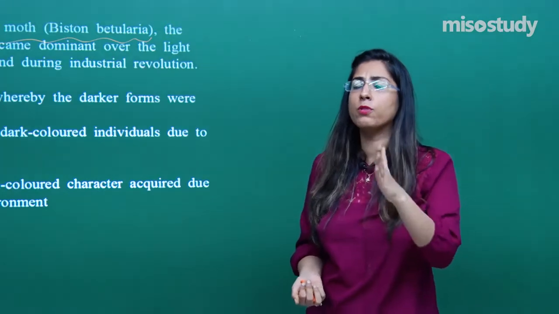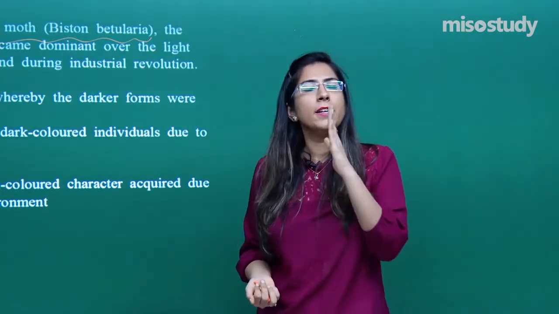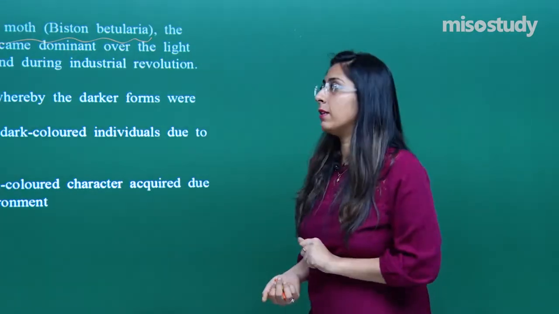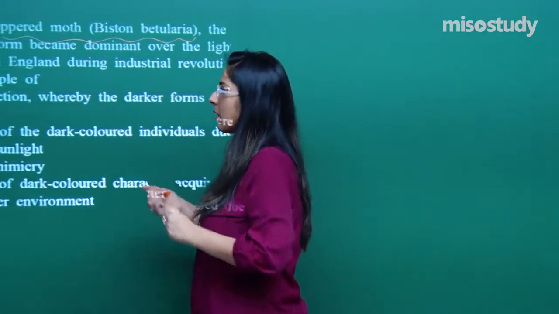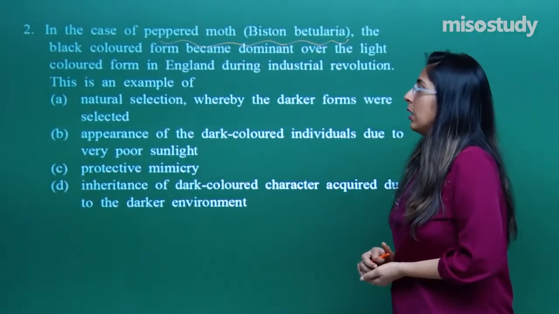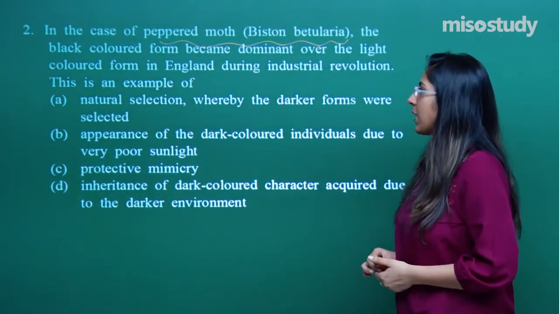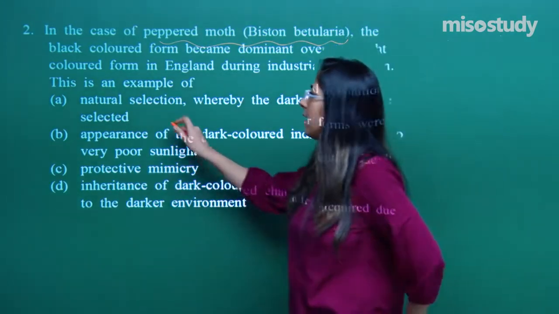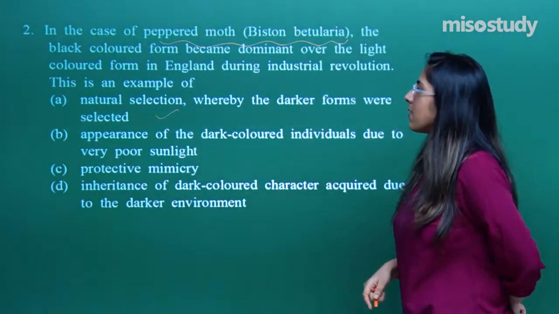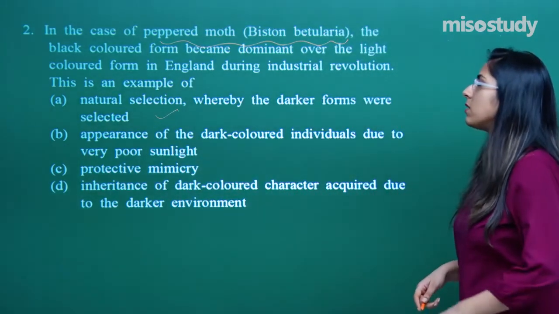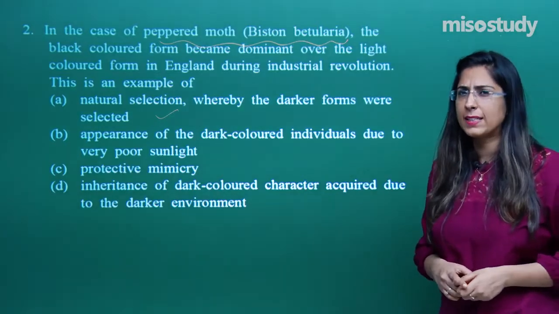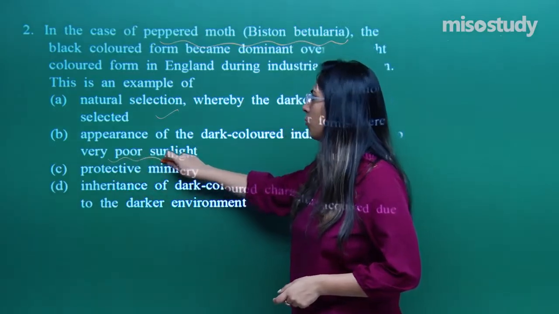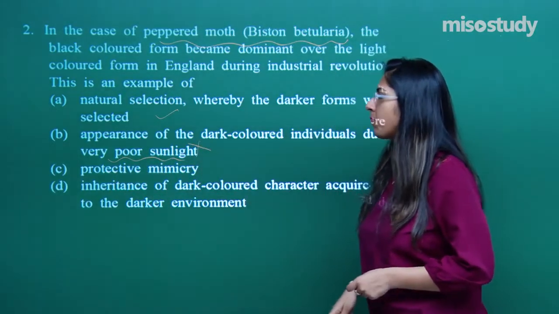This is the major force which acts in speciation, determining which character of a species should prevail in the environment. Now let's look at the question. Let's explore the options. This is an example of natural selection where the darker forms were selected. Yes, this is the answer. Let's look at another option, that is appearance of the dark colored individuals due to very poor sunlight. Is that so? No, not at all. What is the role of sunlight in the appearance of the dark colored moth? So this is a wrong option.